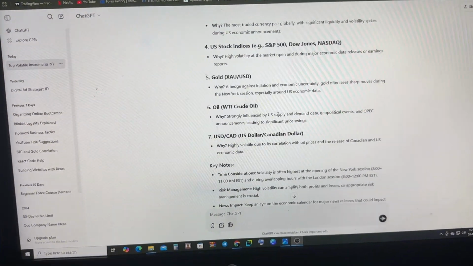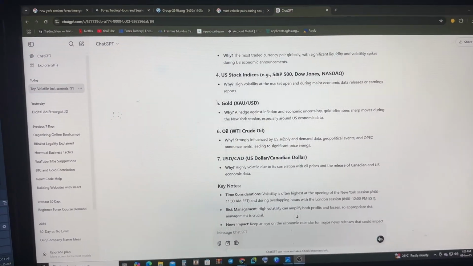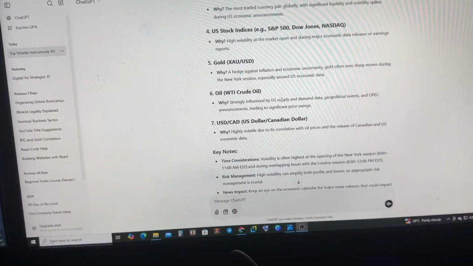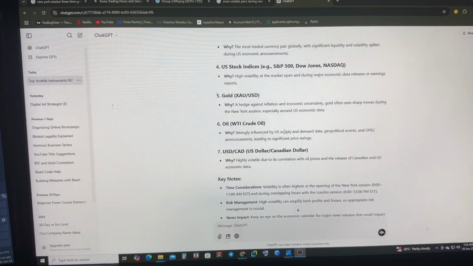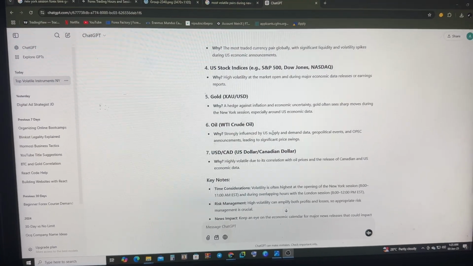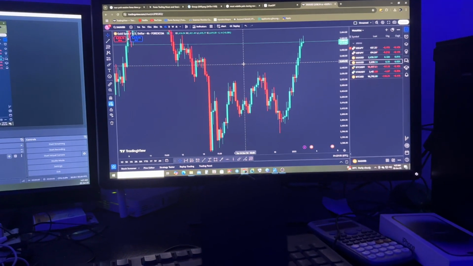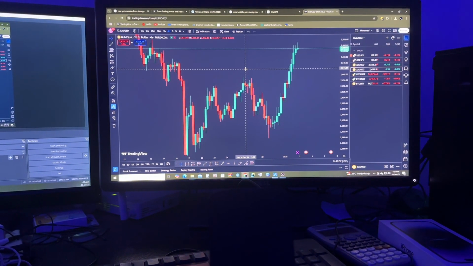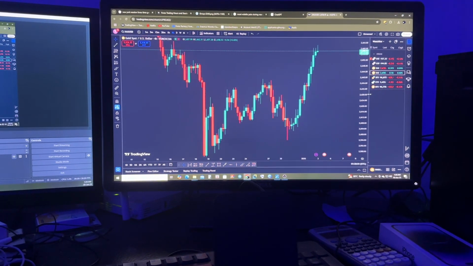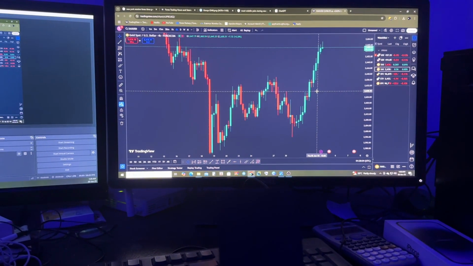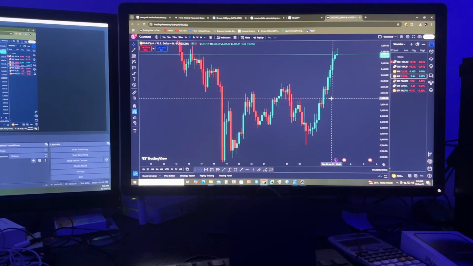Now we are going to check the charts to see how they play out during the New York session. So we'll move straight to TradingView. All right, so you can see that we are now in TradingView. We are going to check out the pairs ChatGPT suggested to us. So we are going to start from USD JPY.